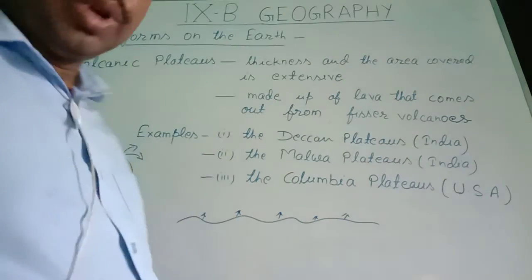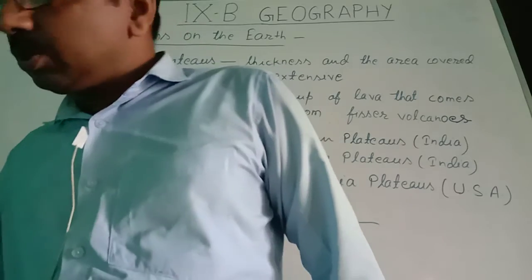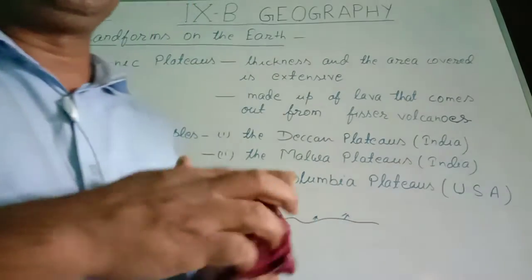So these were the two types of plateaus. First was intermountain plateaus and second is volcanic plateaus.